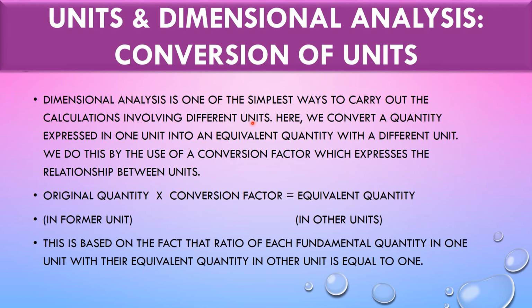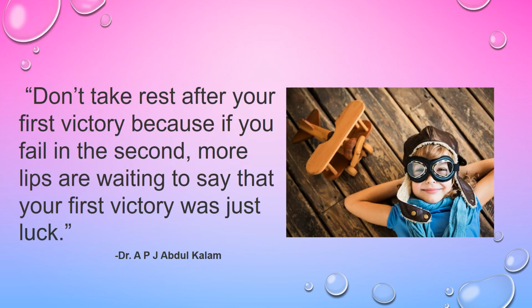Next comes unit and dimensional analysis. How are we going to convert the unit from one system to another system? That is, original quantity into conversion factor gives us the equivalent quantity. This is based on the fact that the ratio of each fundamental quantity in one unit with its equivalent quantity in the other unit is equal to 1. We will be seeing a few examples regarding this dimensional analysis.